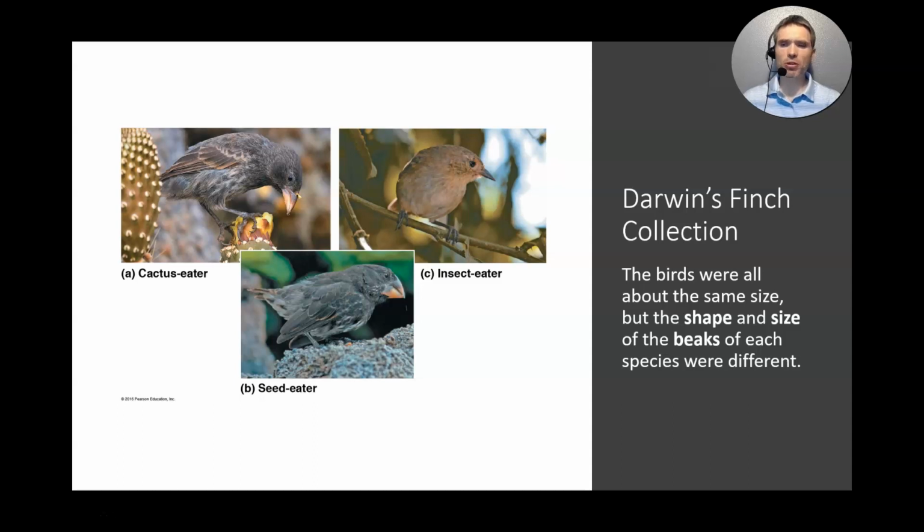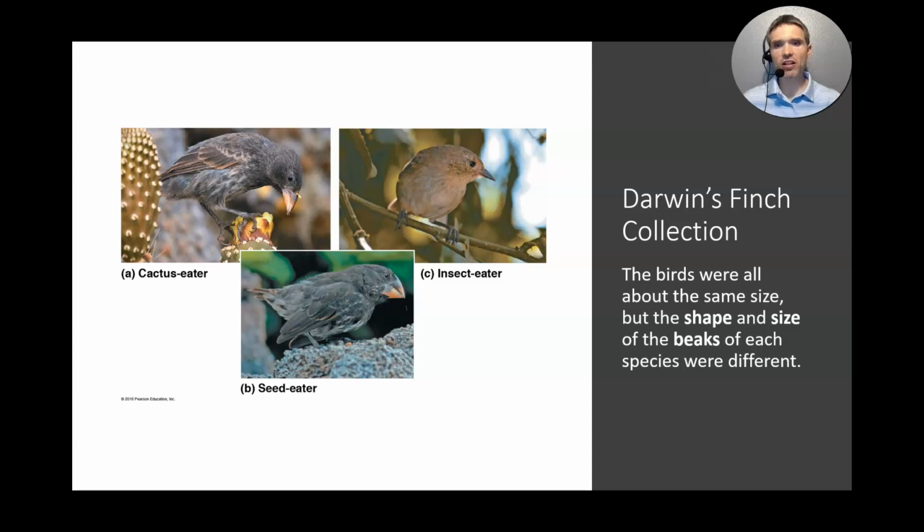Most of the birds were about the same size. However, when you looked more closely, they all had different beak shapes and sizes. At the time, Darwin thought these were all different birds.